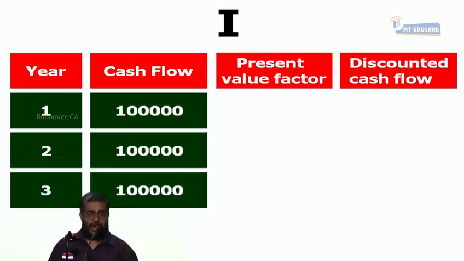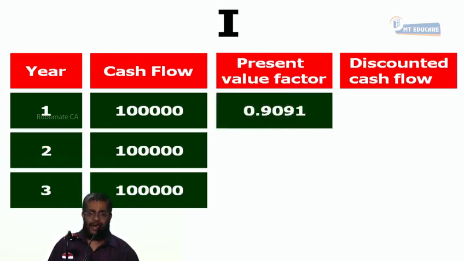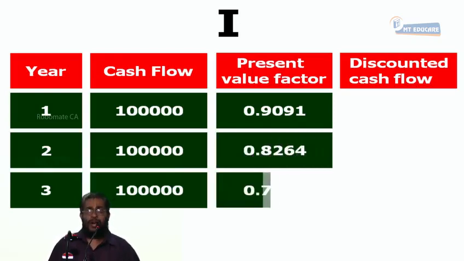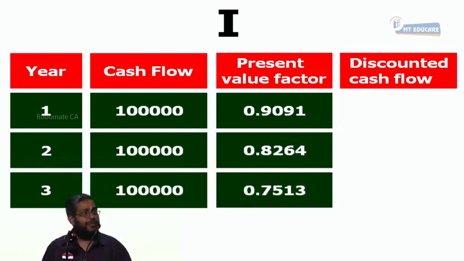Now you should know how to use a calculator. 1 divided by 1.10 is equal to what number? 0.9091. Another is equal to 0.8264. Another is equal to 0.7513. Yes or no? 1 rupee received after 1 year is equal to how much today? 90 paise. 1 rupee after 2 years is worth only how much? 80 paise. 1 rupee after 3 years is worth 75 paise today.